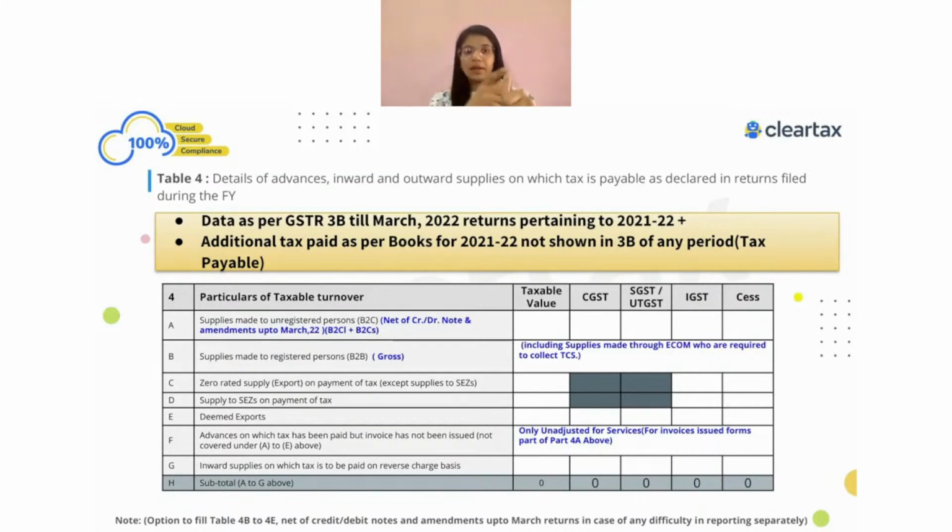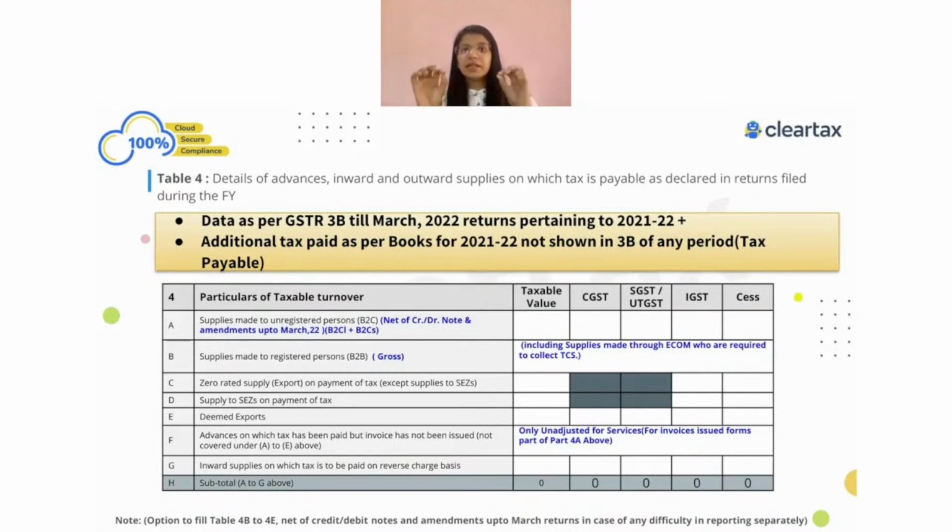What I'm saying is, liability related to the current year and the taxes in respect of that liability is also paid in the same year, which means ultimately the liability which was related to FY 21-22 and I have paid the liability also in GSTR-3B in the same FY 21-22, then that information will be reflected in my table number 4 and table number 5. That is the first important part.